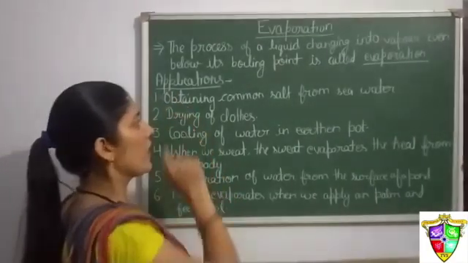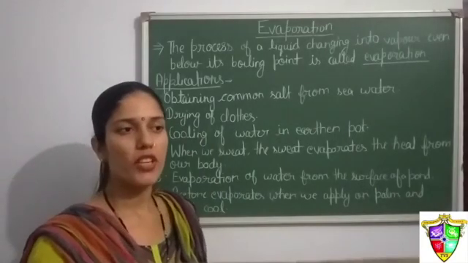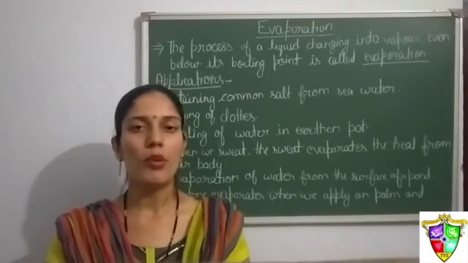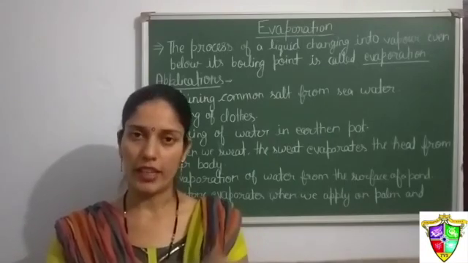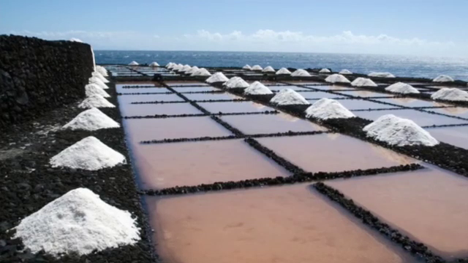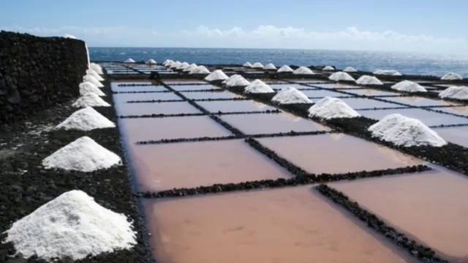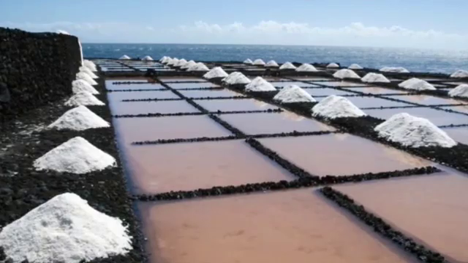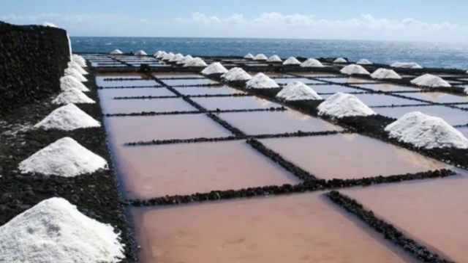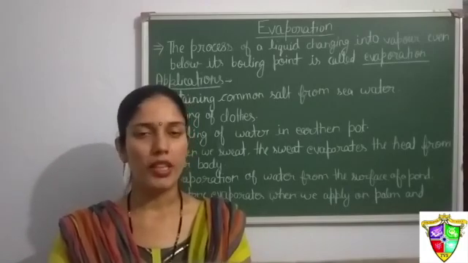Its first application is obtaining common salt from seawater. Now we know that seawater contains a lot of salts. Our common salt, which we use at home, is also collected from seawater. They collect the seawater and make shallow lagoons near the sea. All the water evaporates, meaning it is converted into vapors, and we obtain the salt from there. This salt is again purified to obtain pure salt.